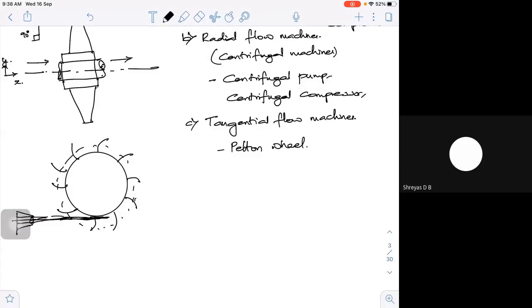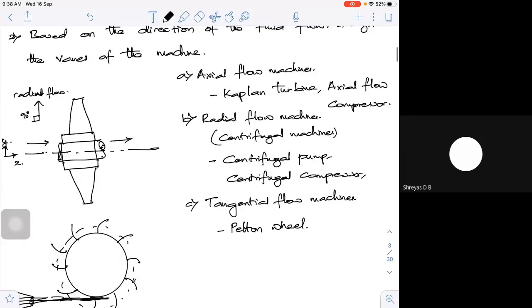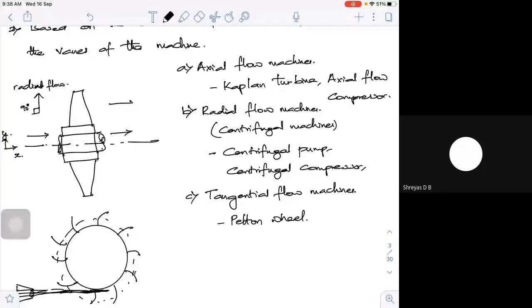And we do have certain machines where it is neither axial nor radial. Tangential flow is one particular category, which is excluded. So you may be having something like this. This is your axial, this is your radial. The fluid may be somewhere like this. It is neither axial nor radial.